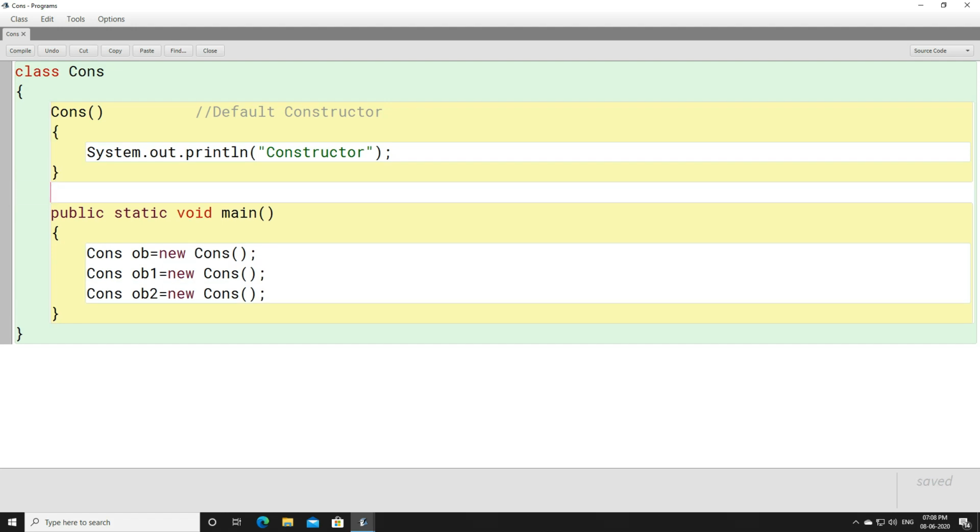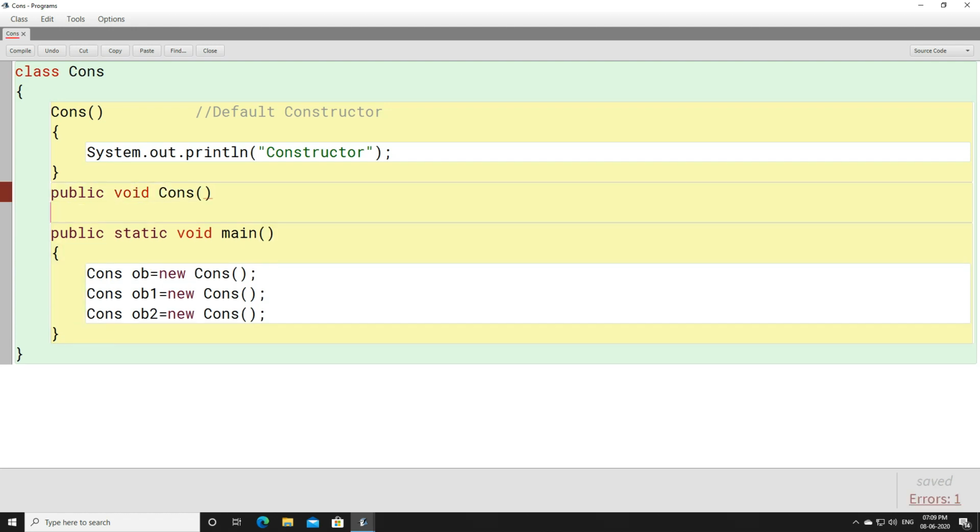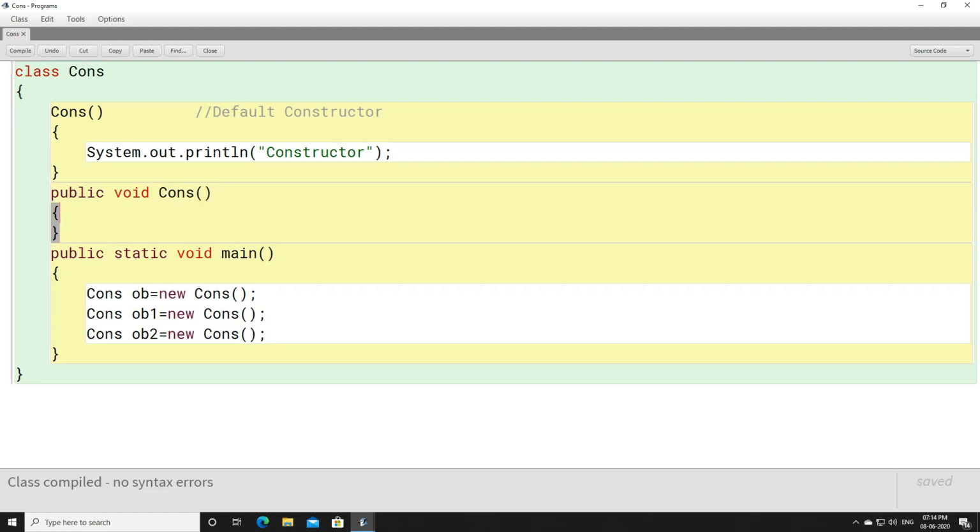Now you must be thinking, sir, if we have a method with the same name, please students, remember, look at this example very carefully. If you have a method name which is similar to the class, what will happen? Public static, or you don't write static, okay, public void cons. What will happen? This will execute, and this is not going to give you any error, right? Now this is a constructor. Here you can clearly see that this is a constructor and this is a method. You can see the difference, how the constructor looks here and how the method looks here.